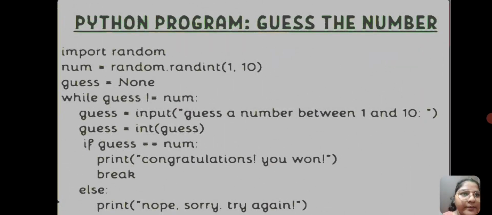Python programming: guess the number. Import random. num equals random.randint(1, 10). guess equals None. While guess not equals num: guess equals input, "Guess a number between 1 to 10". guess equals int(guess). If guess equals num, print "Congratulations, you won", break. Else, print "Nope, sorry, try again".